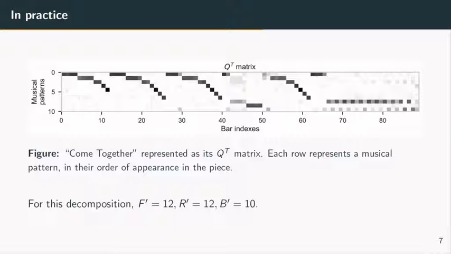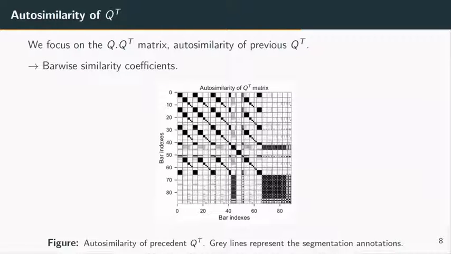If Q is sparse, the NTD can be assumed to cluster similar bars into a common musical pattern. Thus, we assume that this representation is strongly correlated with the structure of the song. In order to evaluate the decomposition in the structural segmentation task, we compute barwise similarity coefficients via the autosimilarity of the transpose of Q.